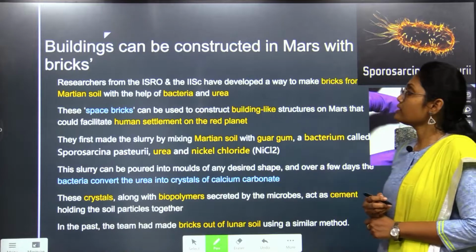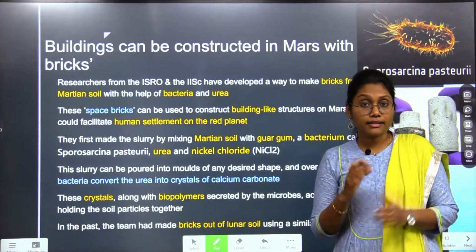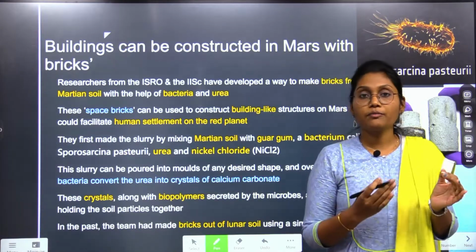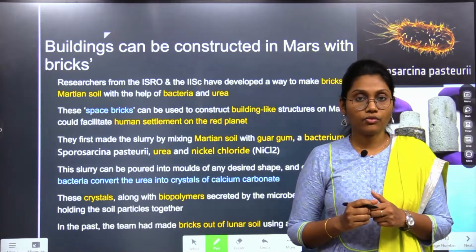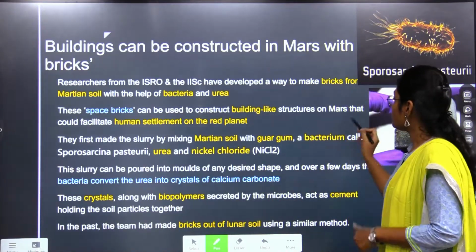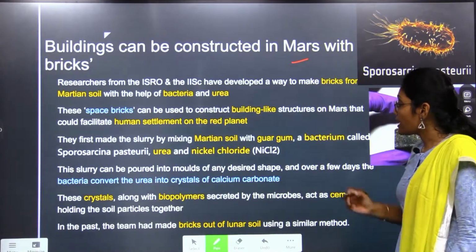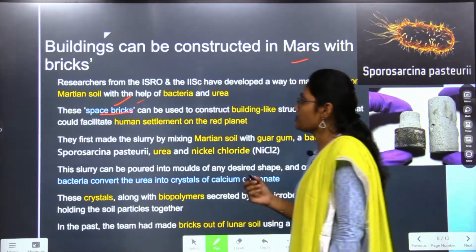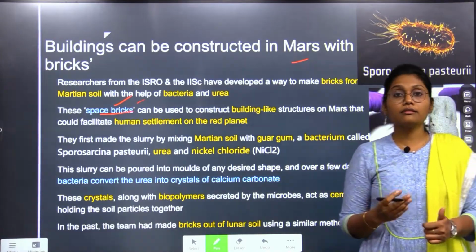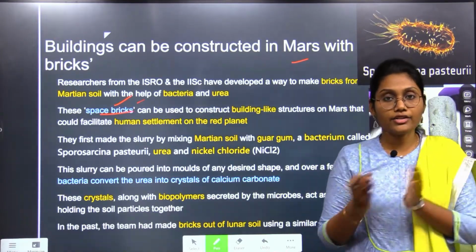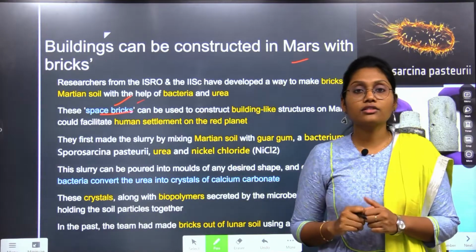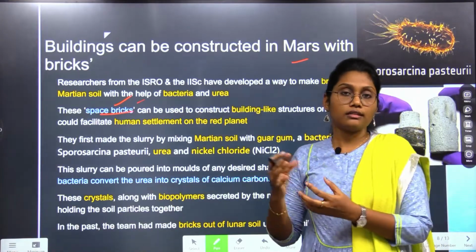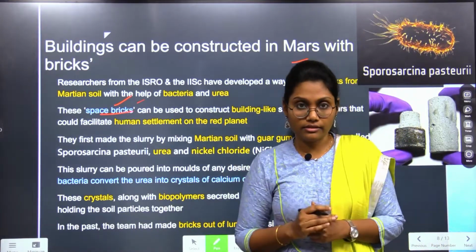Recently, researchers and scientists have developed some bricks. Those are not normal bricks, but bricks made from the soil of Mars. Interesting, right? They have developed some bricks called space bricks. Okay, how were these space bricks formed? By using Martian soil, bacteria and urea. The researchers and scientists mixed the soil with the bacteria to produce calcium carbonate over a few days.